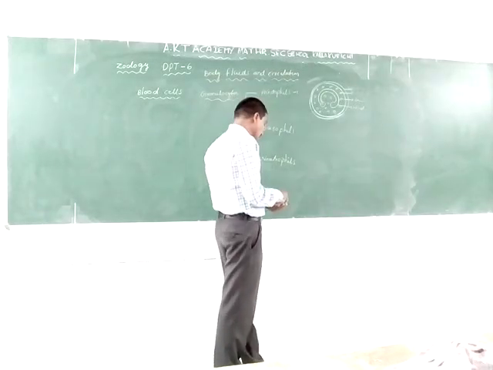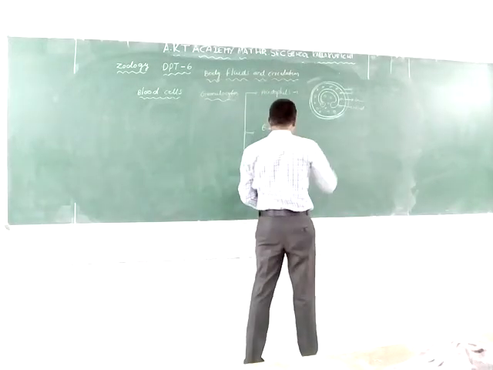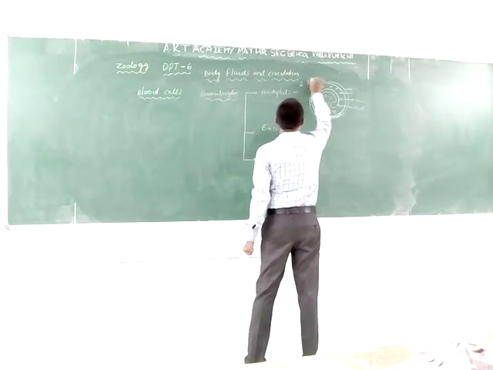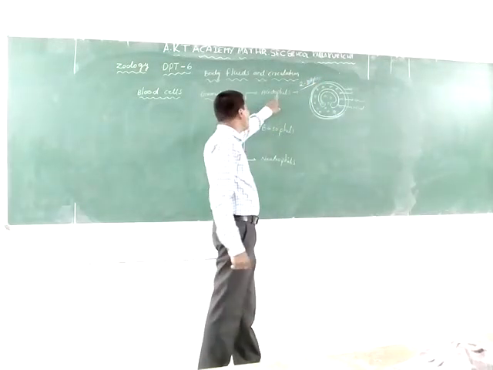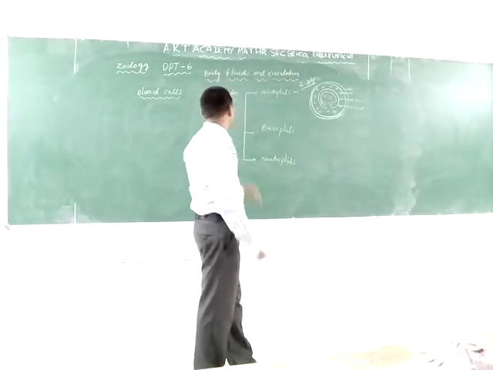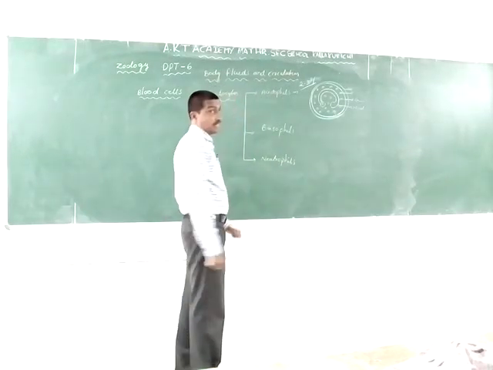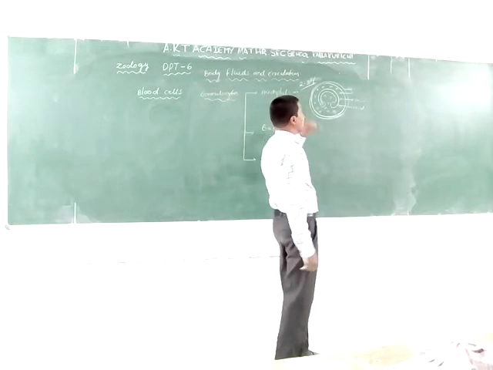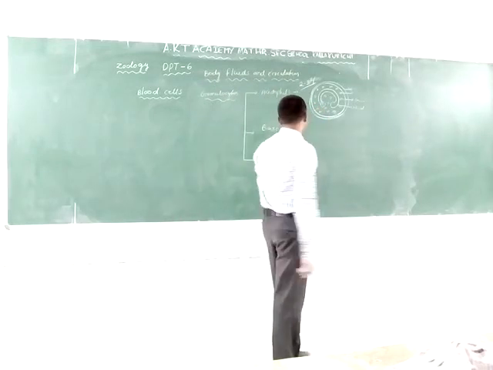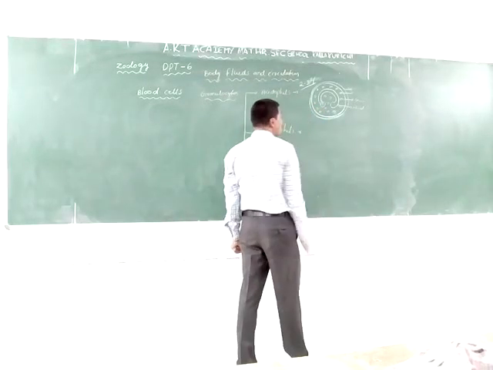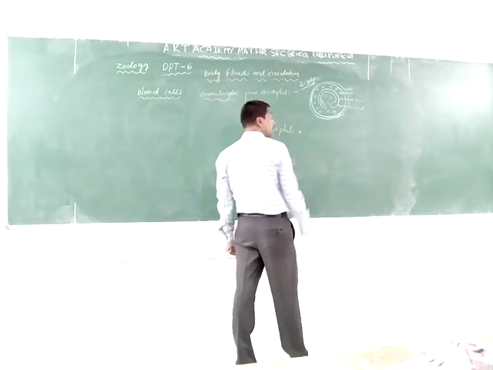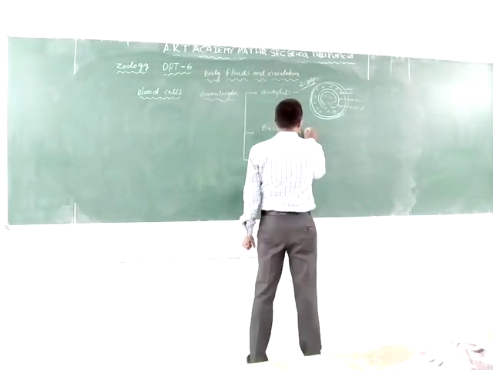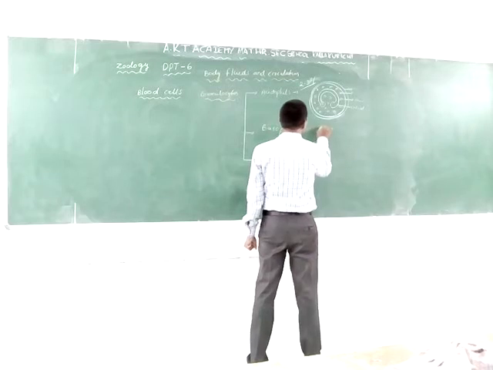The acidophils, or eosinophils, are mainly 2 to 3% of the WBCs. The next one is the basophils. There are fewer basophils present in the blood, 0.5 to 1%.